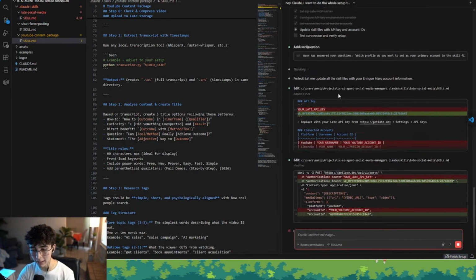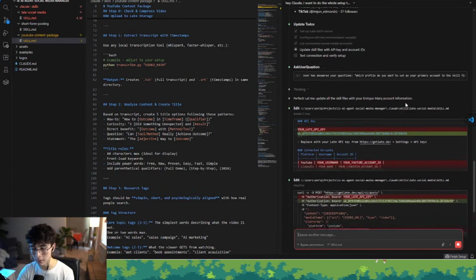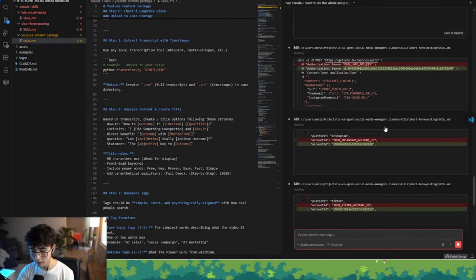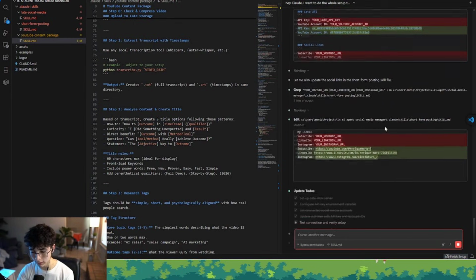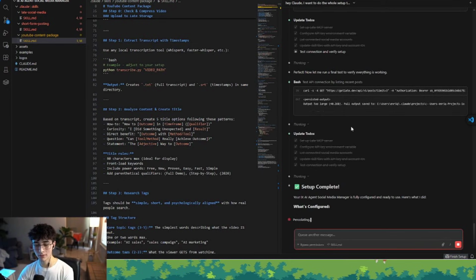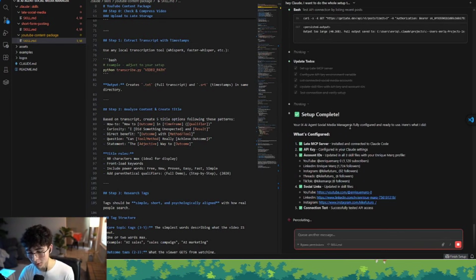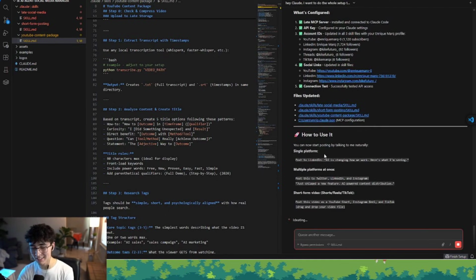Now he's updating all of my skills files with my API keys and my account IDs. He's currently just updating each of the skills with the proper keys and the IDs of my social media accounts. And perfect. He just finished setting up the whole system for me. And now he's teaching us how to use it.